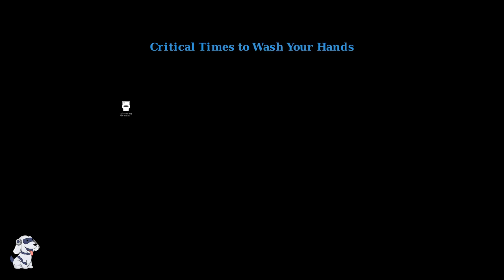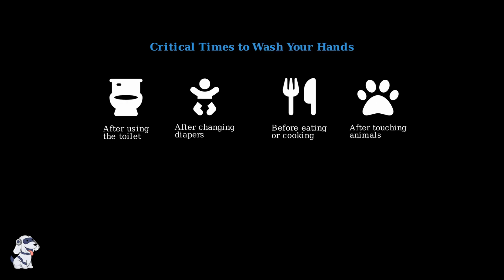There are 4 critical times when hand washing becomes absolutely essential: after using the toilet, after changing diapers, before eating or preparing food, and after touching animals. These are high-risk moments when Giardia cysts are most likely to be on your hands.